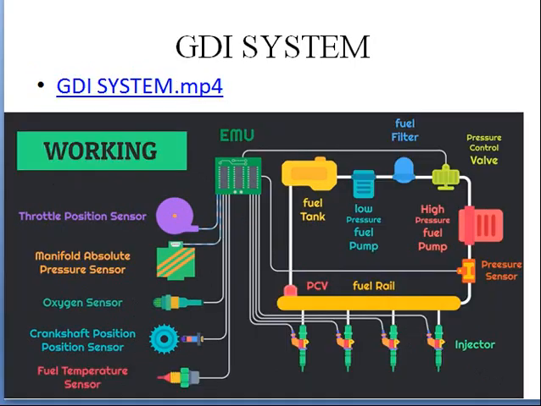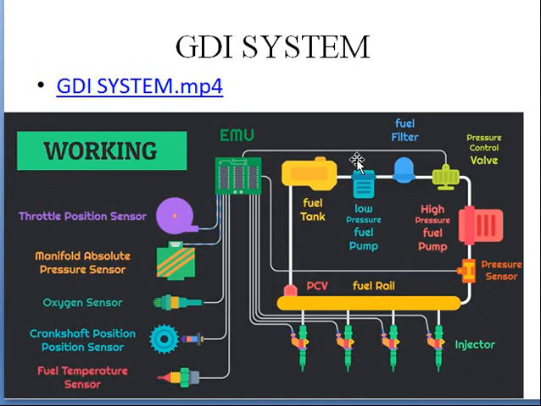And next one is GDI system, gasoline direct injection system. It means this gasoline we are sending into the engine directly. So here is a sensor with the throttle valve, and this is a pressure sensor, this is oxygen sensor, this is crankshaft, and this is to sense the temperature of the fuel. This is the engine control unit. We also call it as